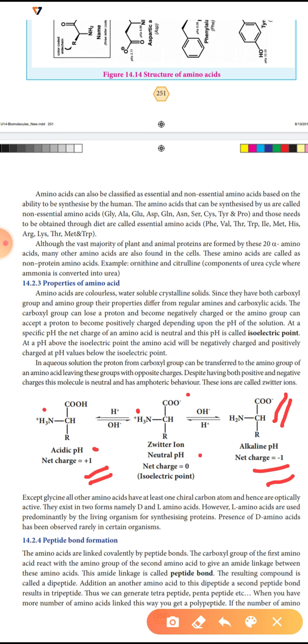Except glycine, all other amino acids have at least one chiral carbon atom and hence are optically active, meaning they rotate plane polarized light. They exist in two forms, namely D and L amino acids. D means dextrorotatory and L means levorotatory. L amino acids are used predominantly by living organisms for synthesizing proteins. The presence of D amino acids has been observed rarely in certain organisms.